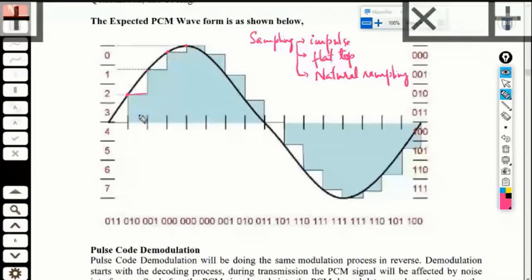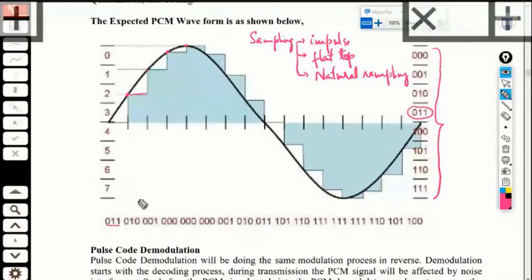And all these samples that we have will be rounded off to a specific quantization level, and these quantization levels are in turn represented in terms of binary levels, and finally all these binary values will be considered. Because the very first sample is somewhere over here, it is related to the value 011. So the very first sample value is 011.